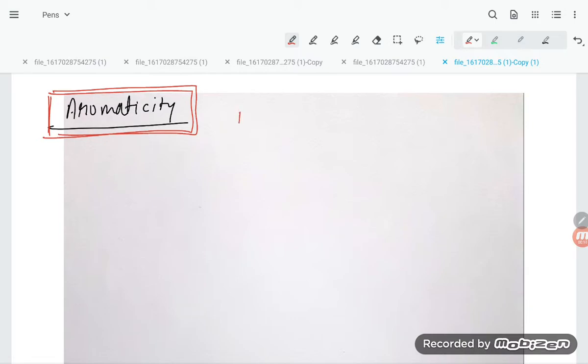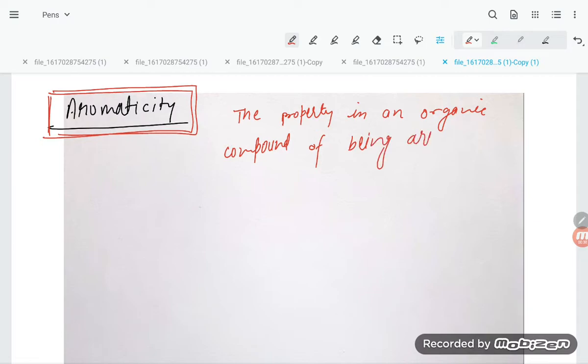Okay. So, this is the property of an organic compound of being aromatic. What is the meaning of this line, students?